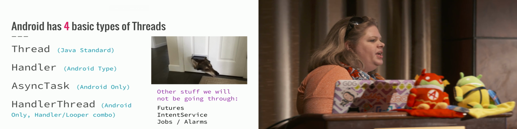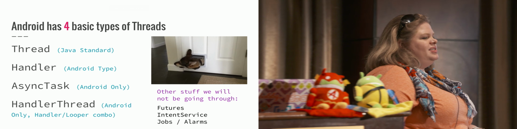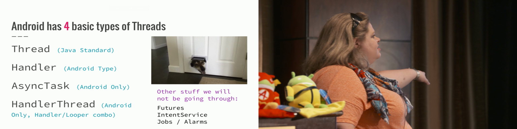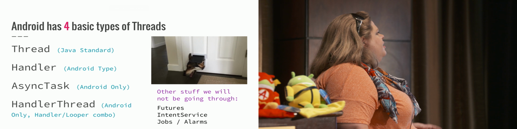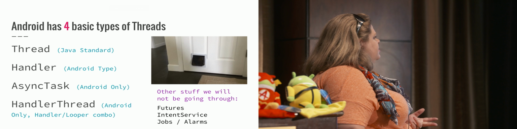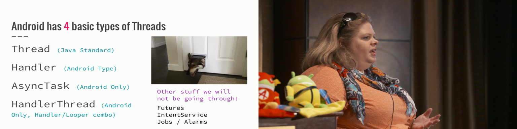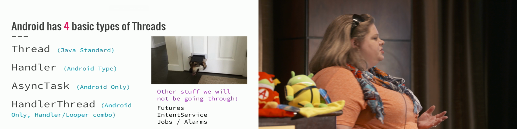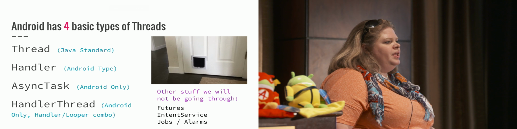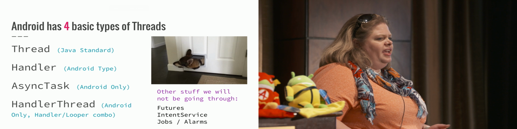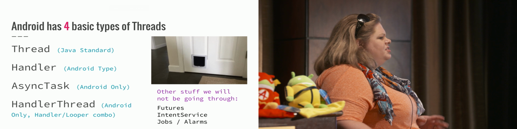So Android has what I consider 4 basic types of threads. You'll see other documentation talk about even more things, but we're going to focus on thread, handler, async task, and a thing called handler thread. Handler thread, you may have heard it just called the handler looper combo. They didn't want to call it looper thread, they called it handler thread. So just a thing to know.